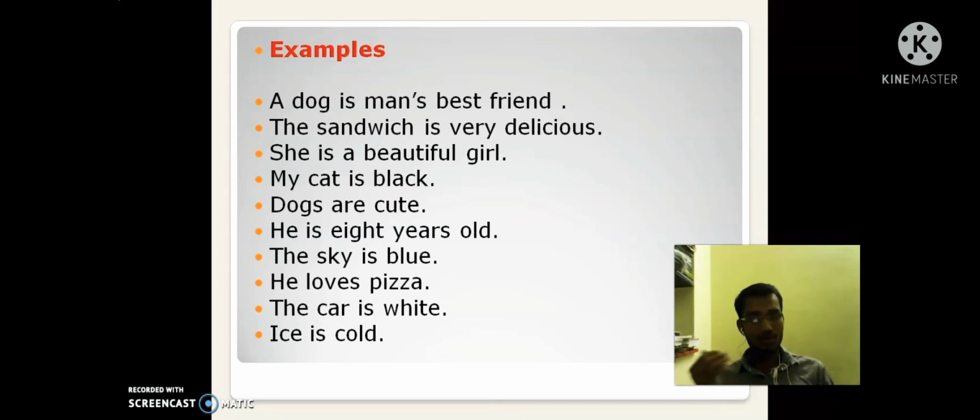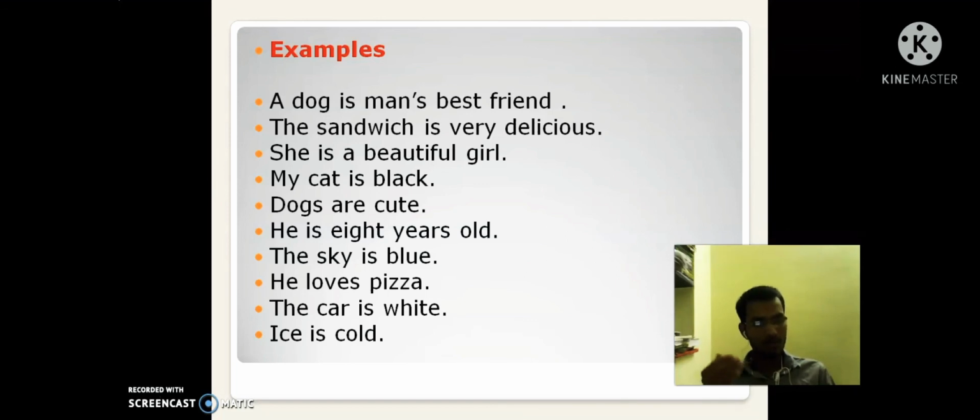See the examples. A dog is man's best friend. Here we are telling the information about a dog, which is man's best friend, and the sentence also ends with a full stop. The sandwich is very tasty. Here we are telling the taste of a sandwich. It is information, and it ends with a full stop.